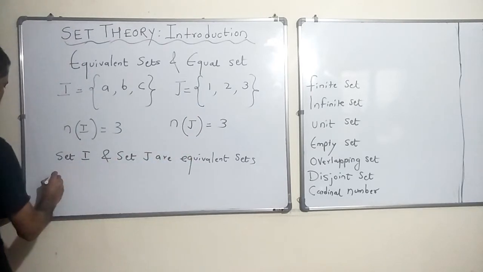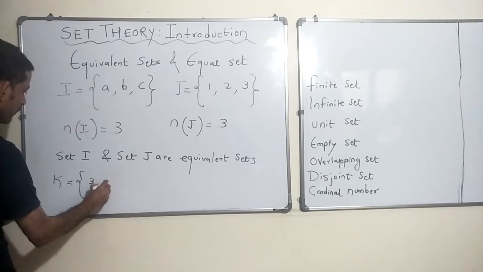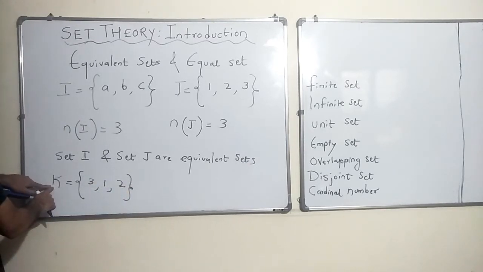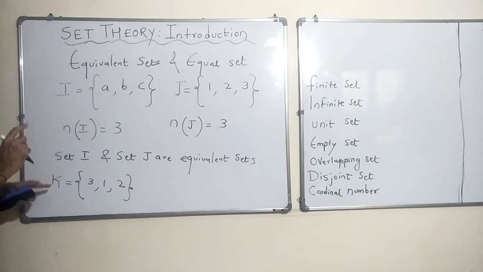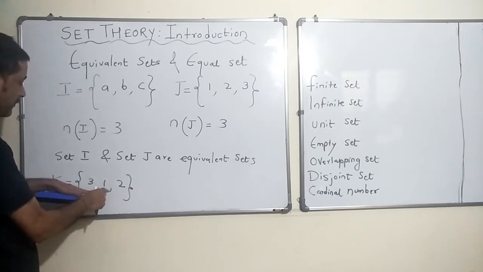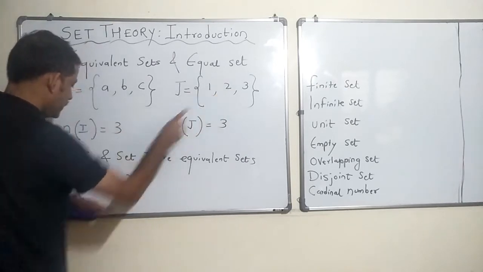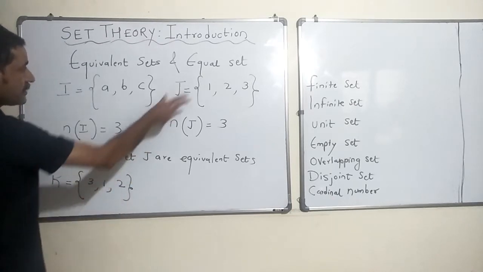Let us take another example, set K, and we have, let us say, 3, 1 and 2. Are sets K and J equal sets? To answer that question, I need to see if they have the same elements. 1 is there, 1 is there, 2, 2, correct? 2 is here, 2 is here, 3 is here, 3 is here, 3 elements here and 3 elements there.